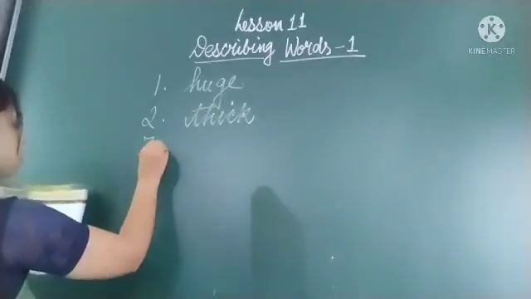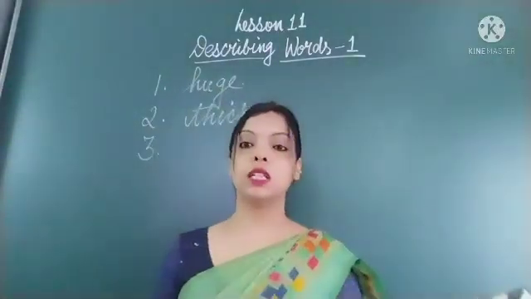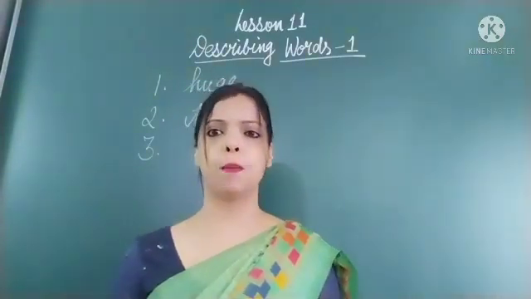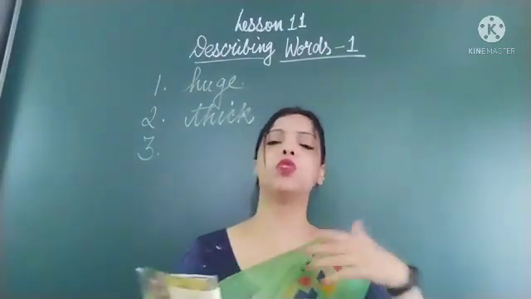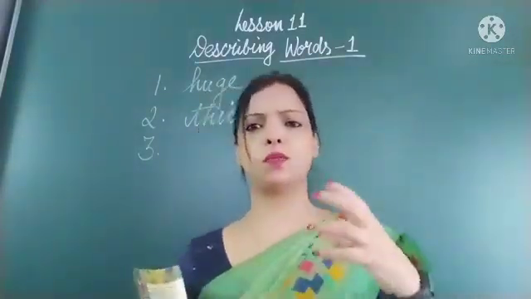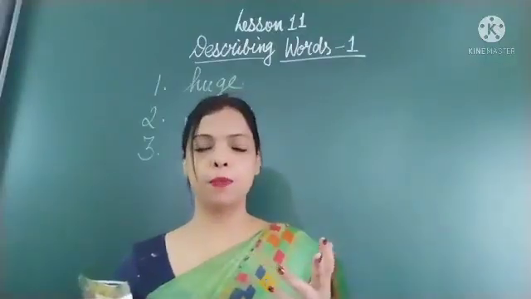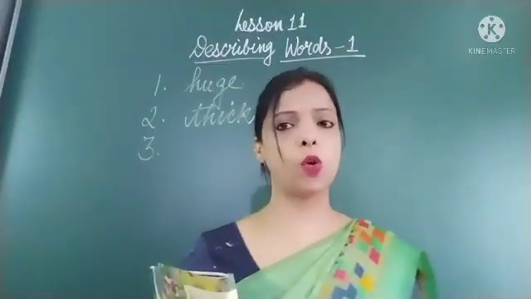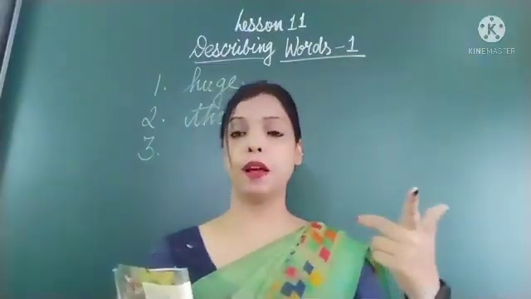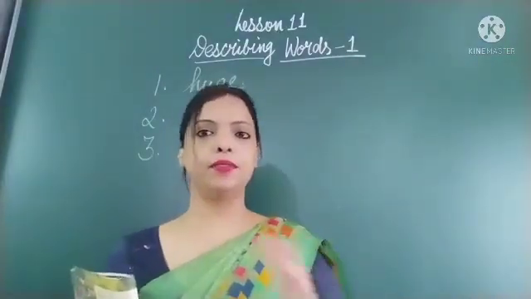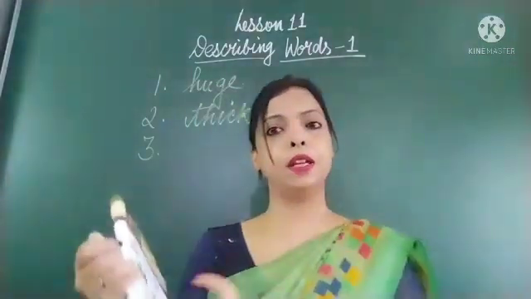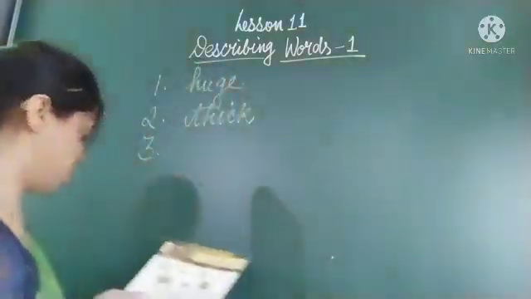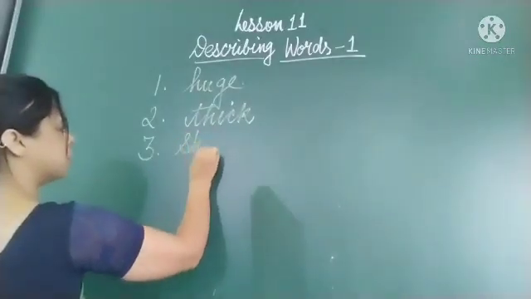Now next, the dash knife is on the table. Knife, that is chaku. So we all know that knife is always sharp, but we can use other adjectives like the knife is blunt. Blunt means not so sharp. So other adjectives can also be used, like blunt knife, sharp knife, or costly knife. Any words you can use to describe knife. But here what is given? Sharp. So we will say sharp knife. So the sharp knife is on the table.